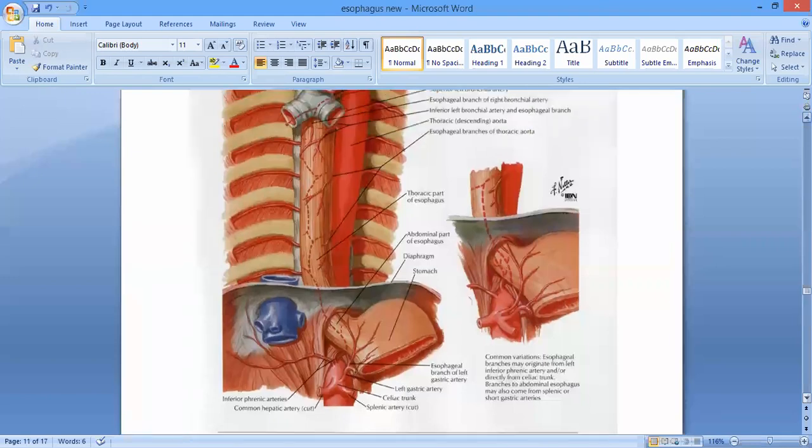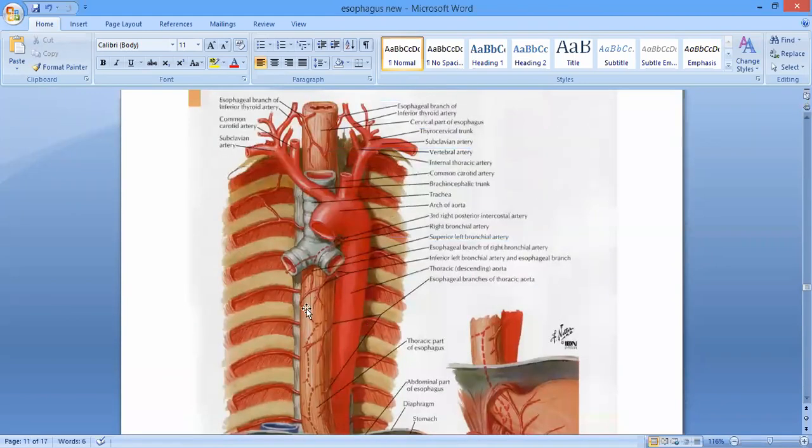I'm talking about the posterior relations till now. Posterior relation, you can see the vertebral column here, then some part of the descending thoracic aorta over there, and then you see this descending thoracic aorta is giving the intercostal arteries. So the right posterior intercostal artery is getting origin from this aorta. They pass posterior to the esophagus and enter into the right thoracic wall.